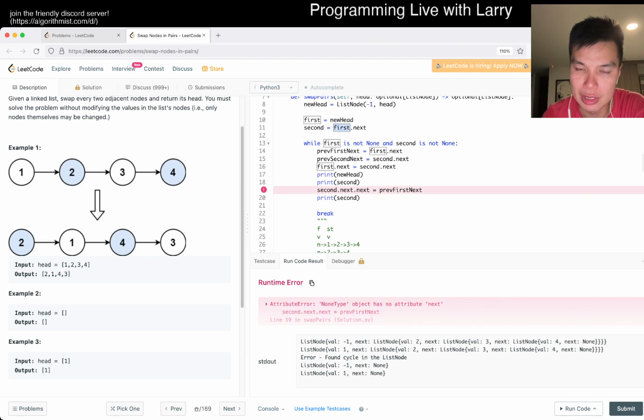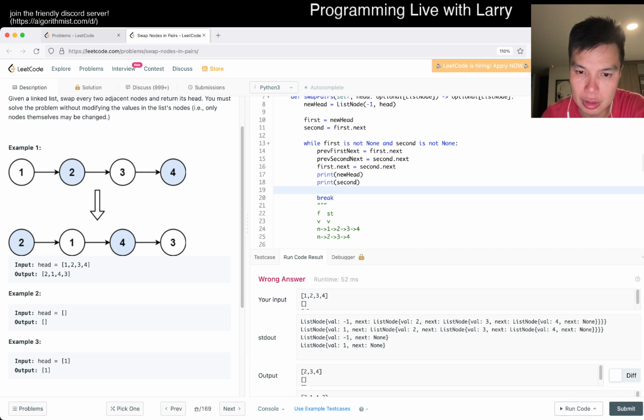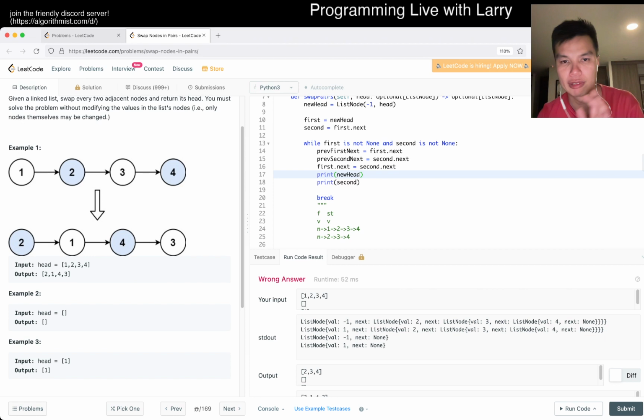So the second would be, okay, the second is from 1, which we knew, right? Yeah, that is accurate so far.